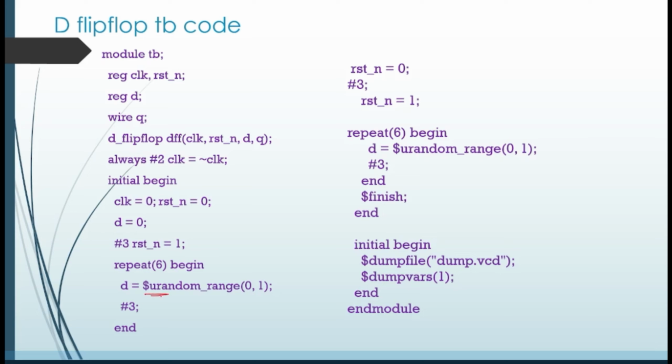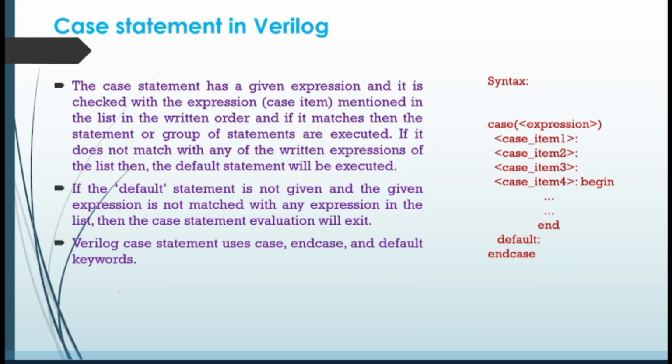I have used some things like urandom, urandom range and repeat, which I didn't explain clearly, so presently I'm not explaining this TB code. In the next sessions I'm going to explain it clearly by executing them on EDA Playground. Don't worry about that.